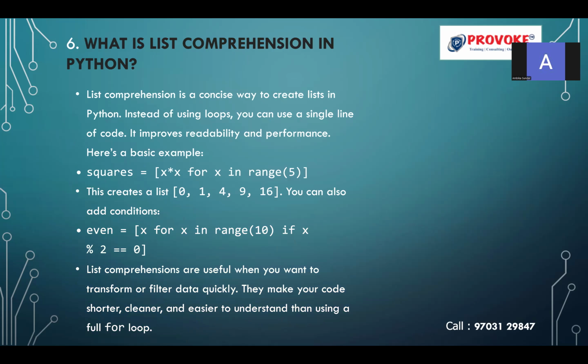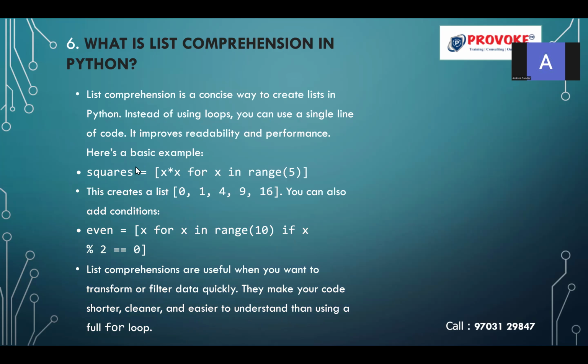So what is list comprehension in Python? List comprehension is a concise way to create a list in Python. Instead of using loops, you can use a single line of code. It improves readability and performance. Here is a basic example.